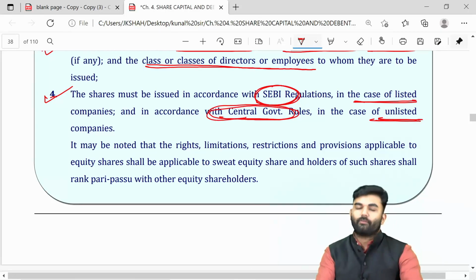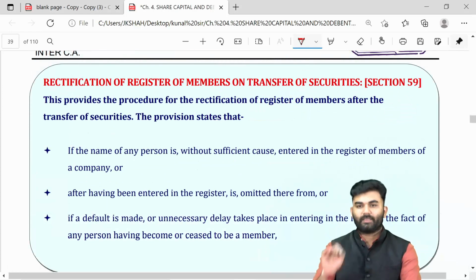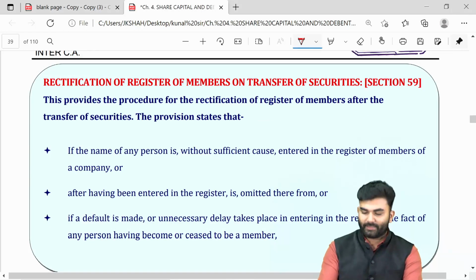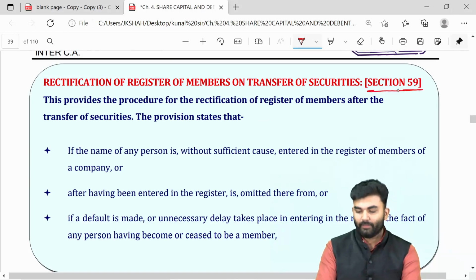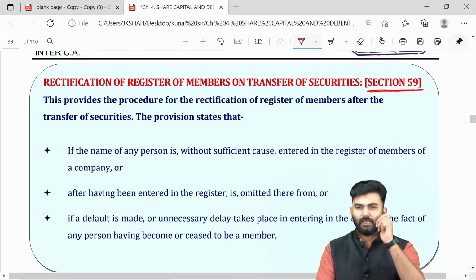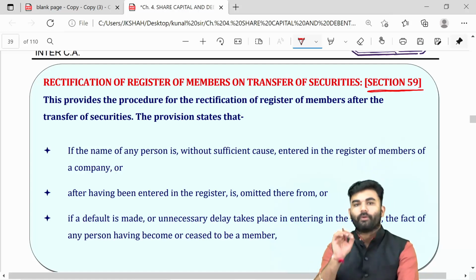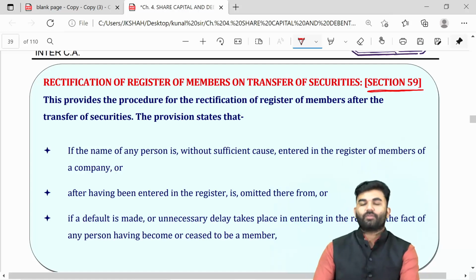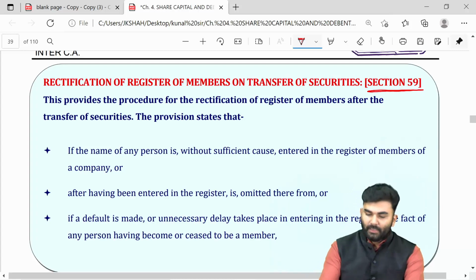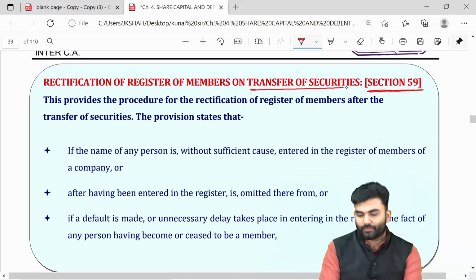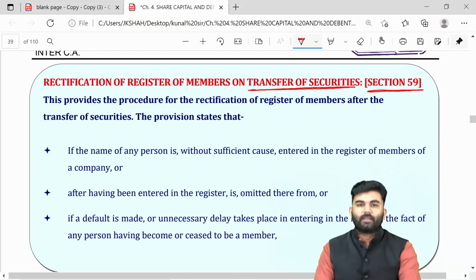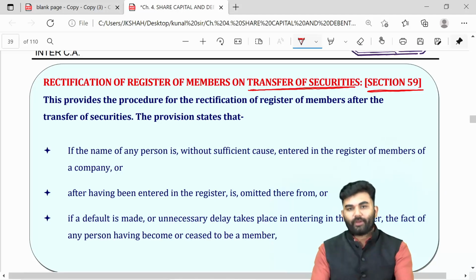Let us revise the next provision, that is section 59. Section 59 talks about rectification of register of members on transfer of securities. Whenever there is a transfer of securities, the register of members should get rectified.